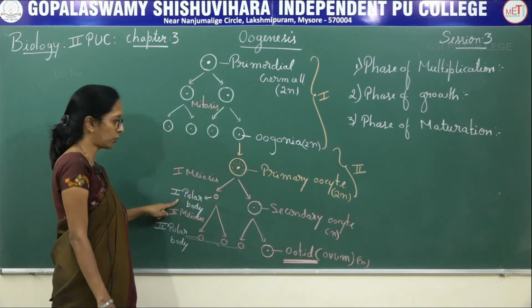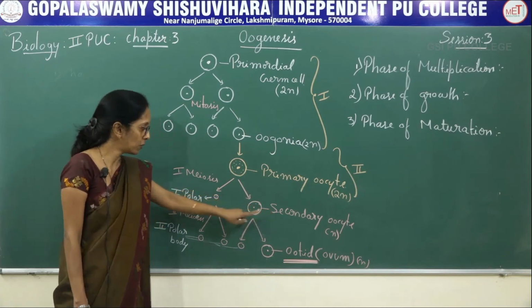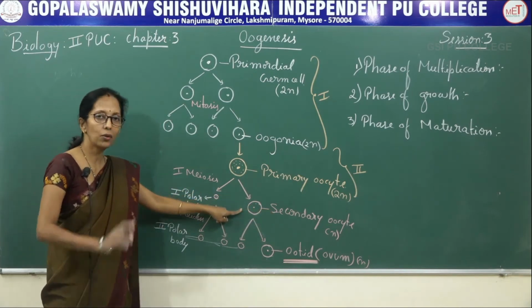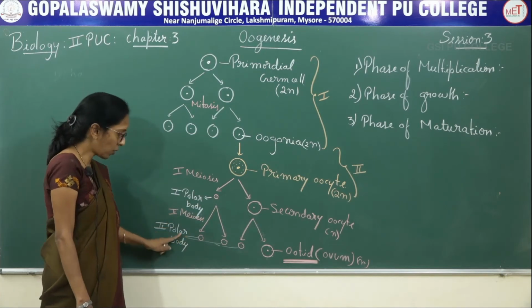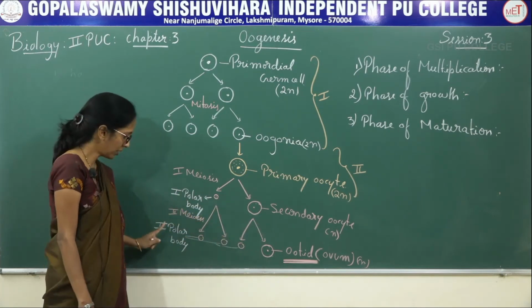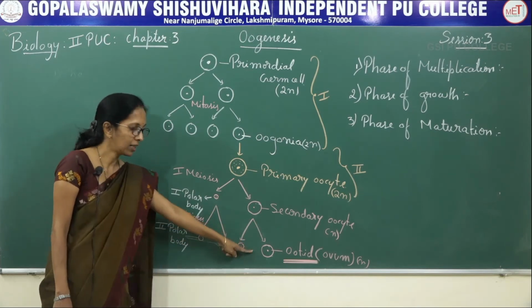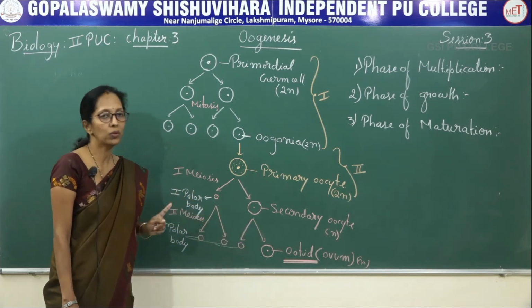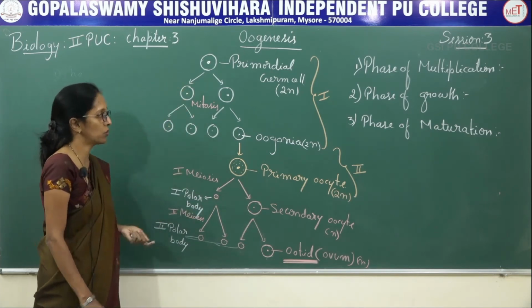The smaller one is the first polar body, the larger one is the secondary oocyte. Again these two undergo second meiotic division, resulting in smaller cells and a larger one. The smaller cells are the second polar body and the larger one is the ootid, which is haploid in nature. So this is about oogenesis.